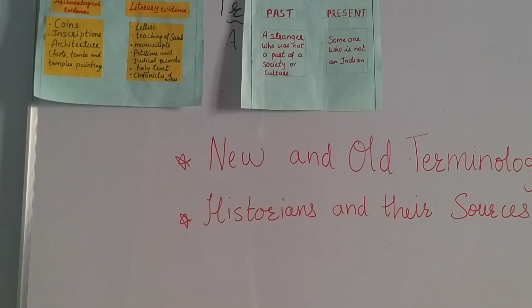So they follow the literacy evidences, like letters. People started writing: letters, even manuscripts, even petitions, even judicial records, holy texts, even chronicles of the rulers. So many things the historians used changed as per the time. So all this, even you can see the judicial record.